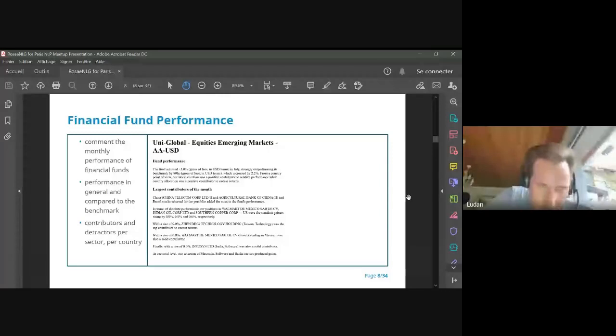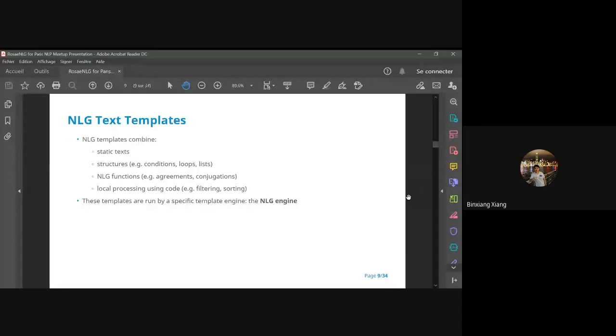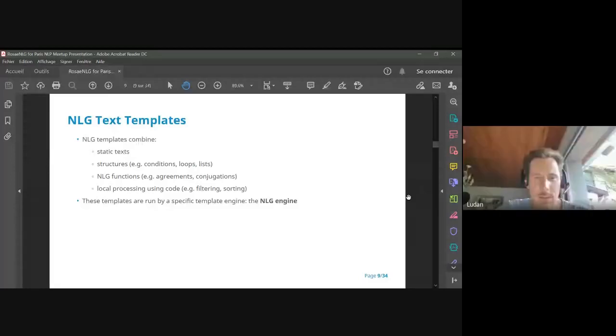So slide 8 is a performance of financial fund. So it's another sample of natural language generation. I'm switching to slide 9. Are you able progressively to see slide 9 appearing? Yes, perfect. So what are NLG text templates?